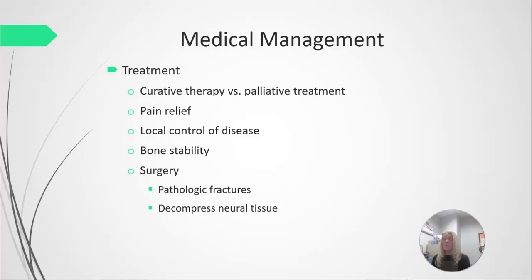possible. Generally, in both cases, we are going to aim for pain relief, try to control the disease and keep it as local as possible, try to make sure that the bones are staying as stable as possible or protecting the bones if we are afraid of fragility there. And then surgery may need to be performed for pathologic fractures to repair those or to decompress neural tissue. If the bone tumor is putting pressure on a nerve, which is causing nerve symptoms, pain, paralysis, then they might do surgery in order to try to restore normal function there.